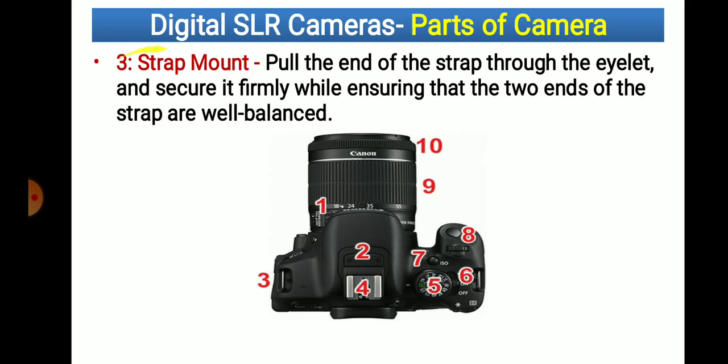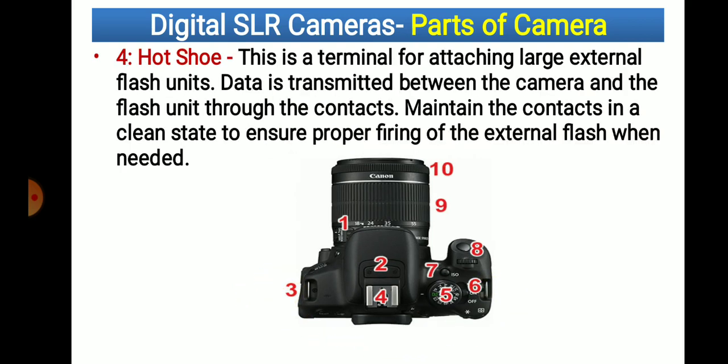Then strap mount. Strap mount means the strap that is attached to hang the camera around the neck. So that is called the strap. Pull the end of the strap through the eyelet and secure it firmly, while ensuring that the two ends of the strap are well balanced. So the strap is attached on both sides, and the camera hangs around the neck.